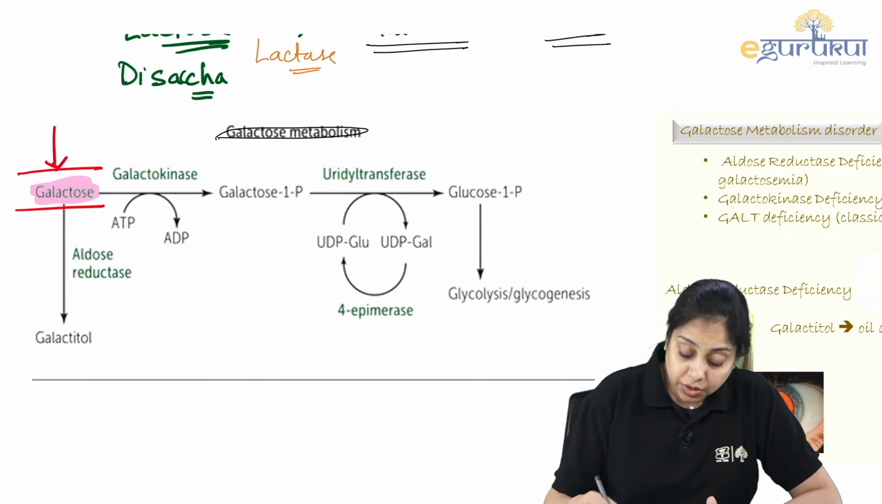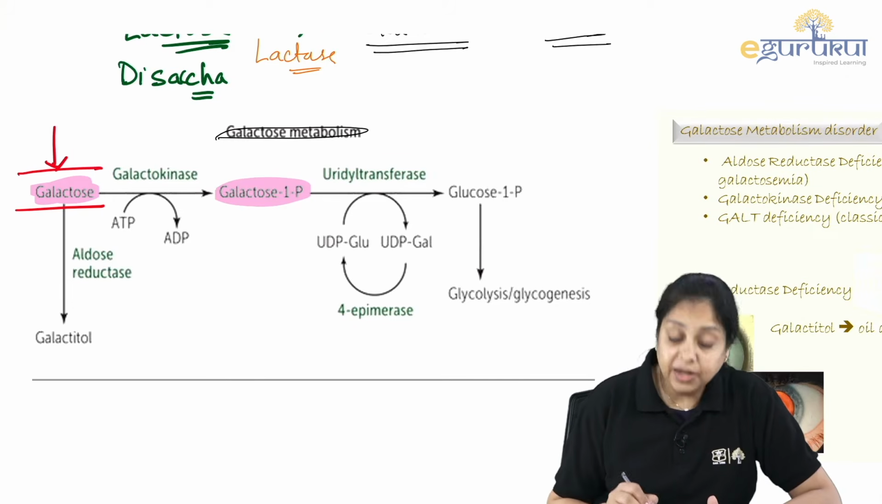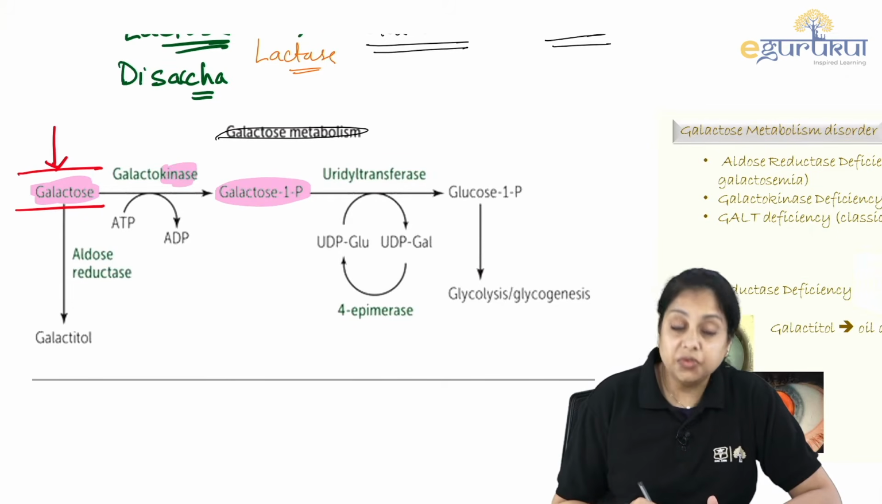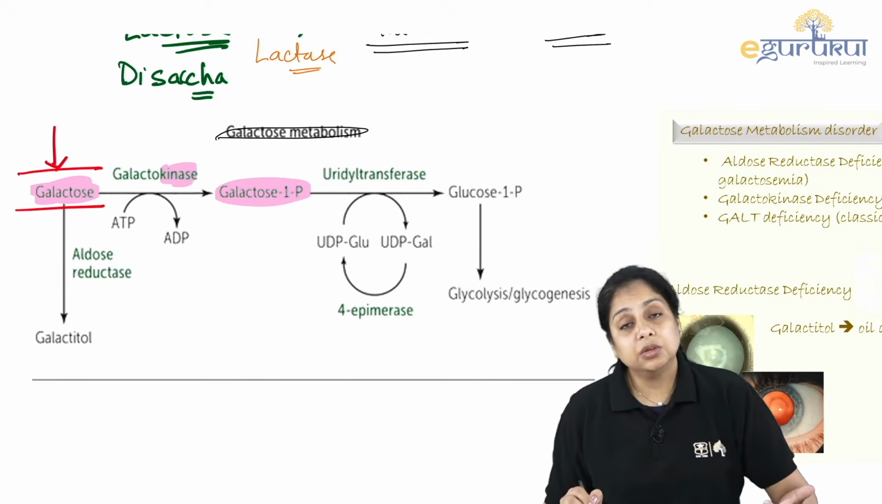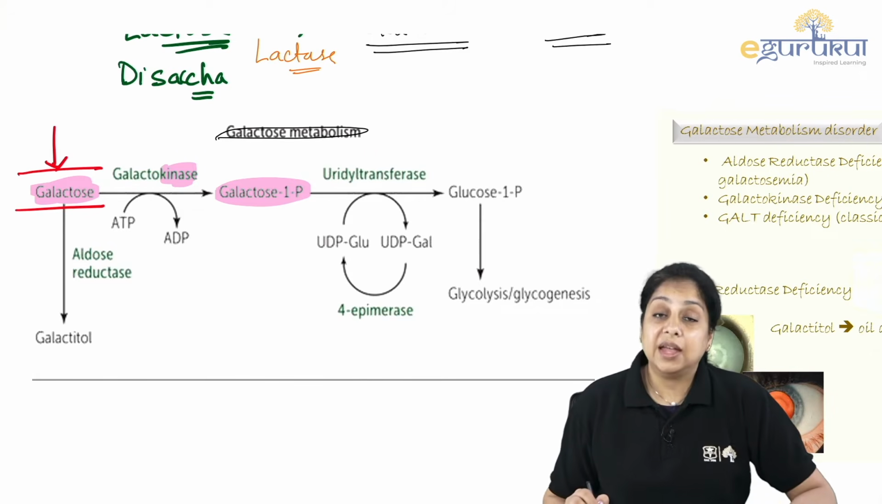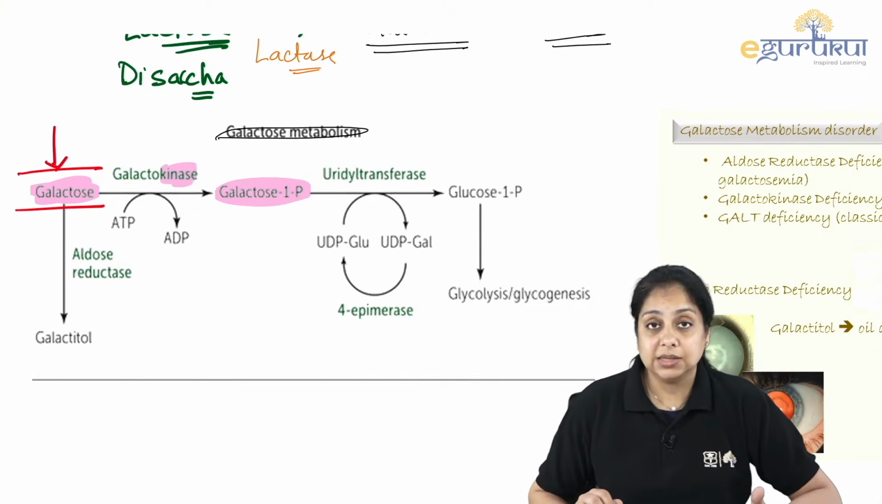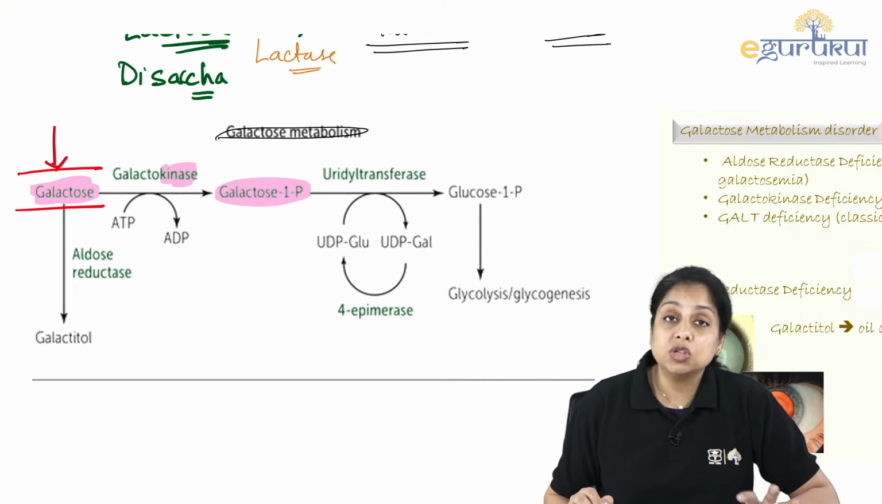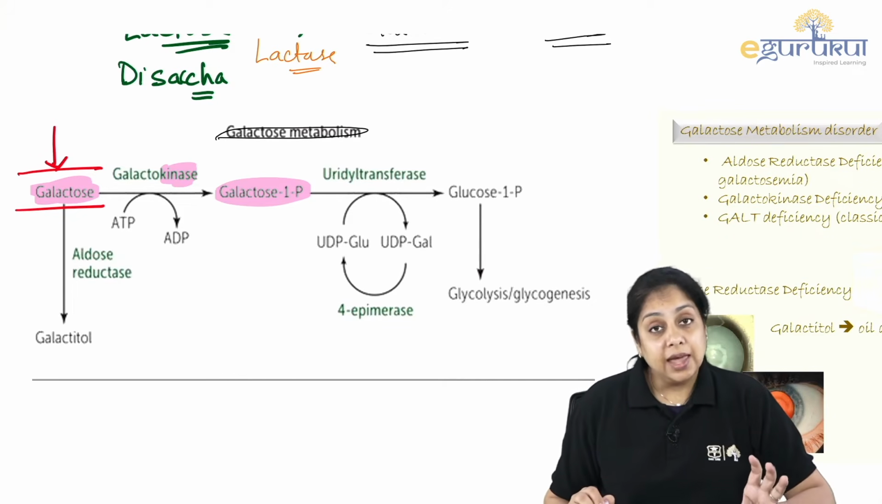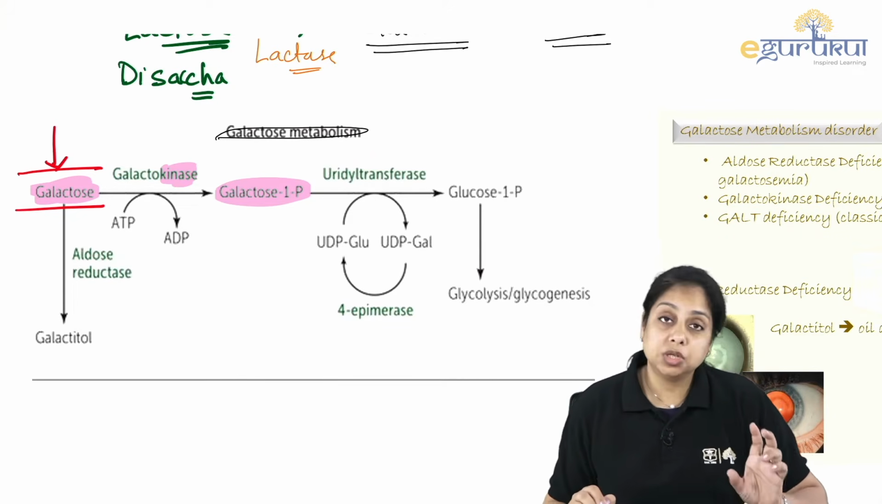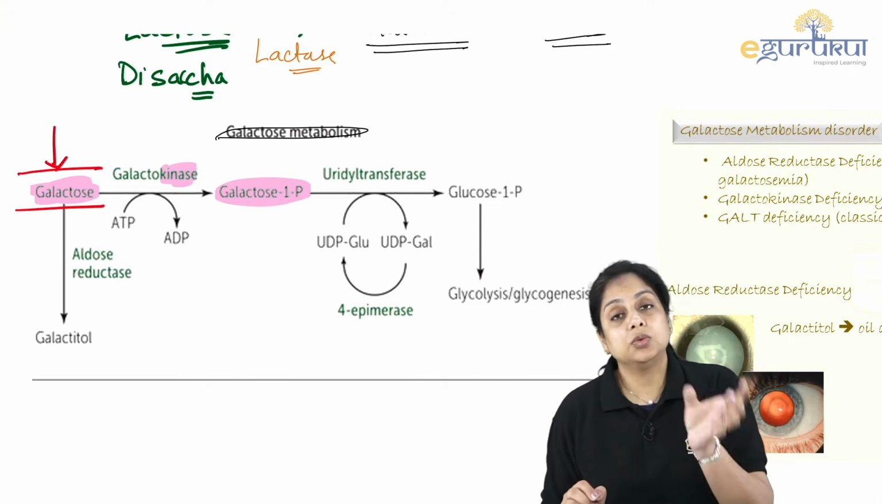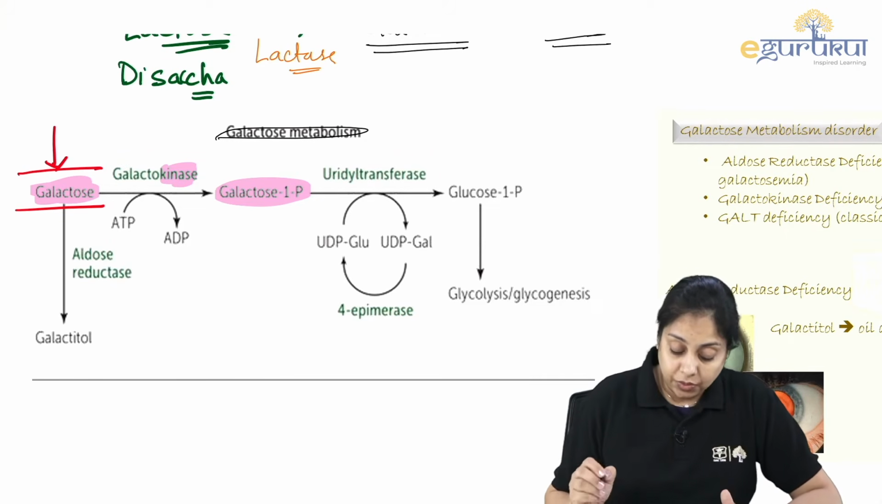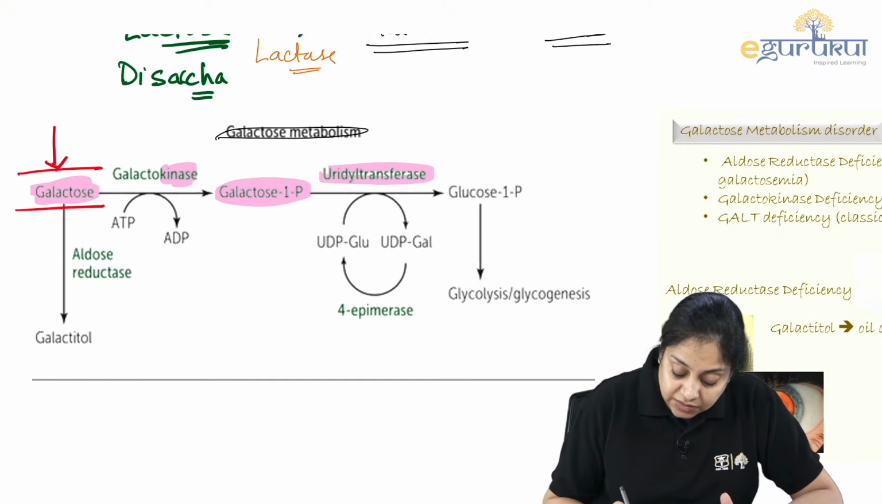Galactose is also converted into galactose 1-phosphate. The enzyme is a kinase. What kind of kinase? Specific to galactose, so we call it galactokinase. Yes, it can also be hexokinase, right? Hexokinase is a non-specific kinase. Hexo means any kind of hexose sugar can be converted by hexokinase to its phosphorylated form. Then there is uridyl transferase.